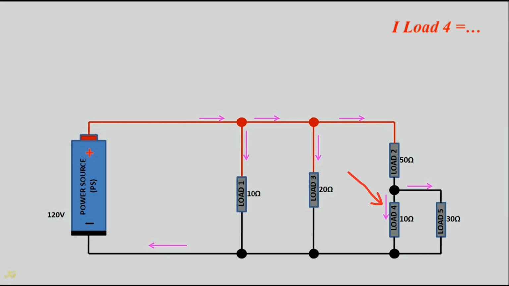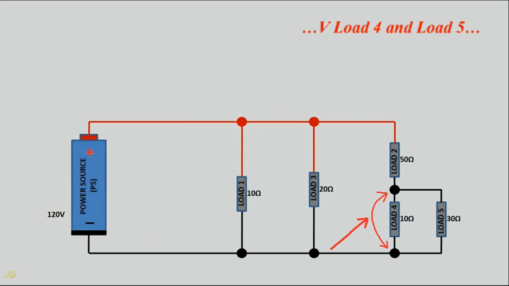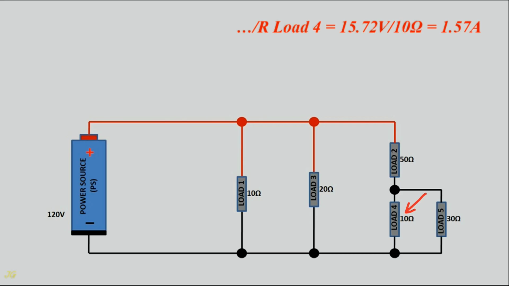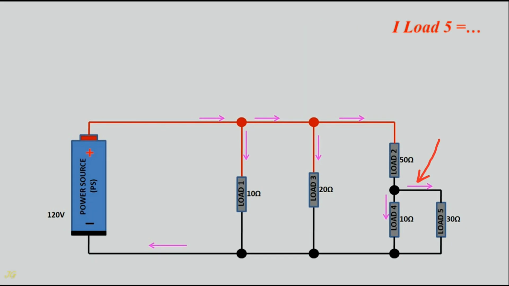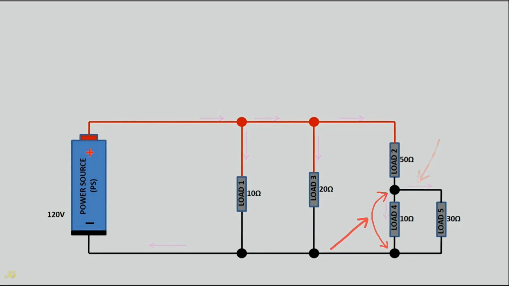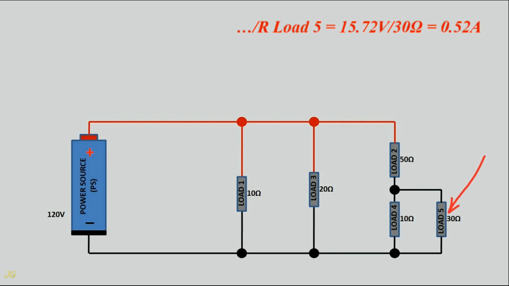Current load 4 equals voltage load 4 and load 5 divided by resistance load 4, equals 15.72 volts divided by 10 ohms, equals 1.57 amps. Current load 5 equals voltage load 4 and load 5 divided by resistance load 5, equals 15.72 volts divided by 30 ohms, equals 0.52 amps.